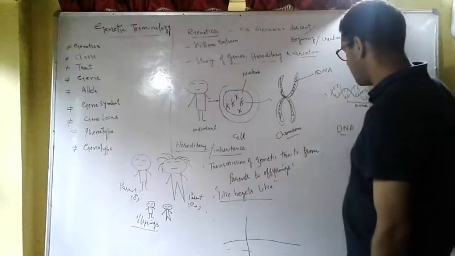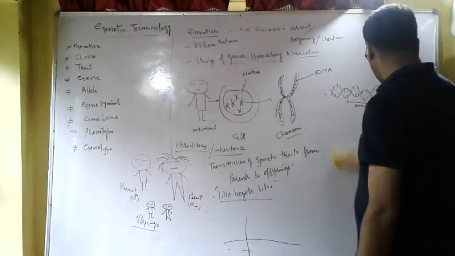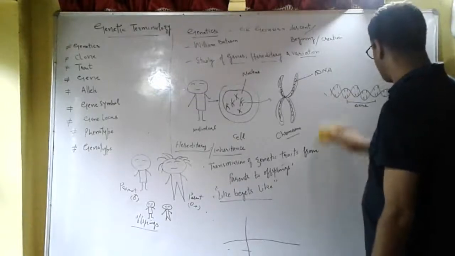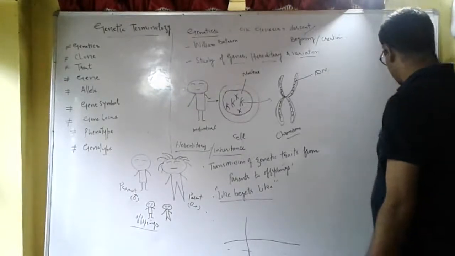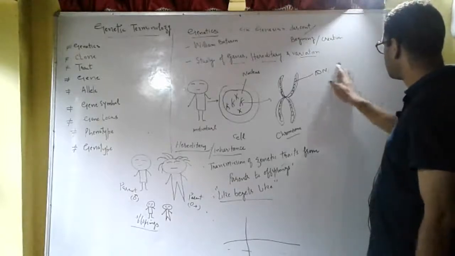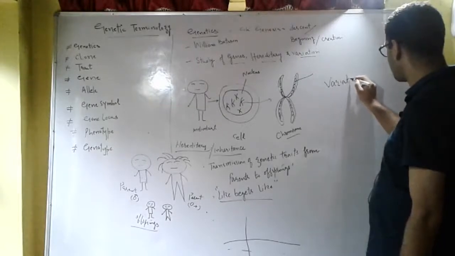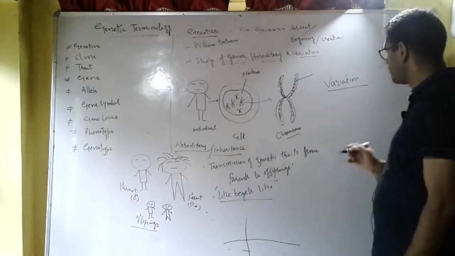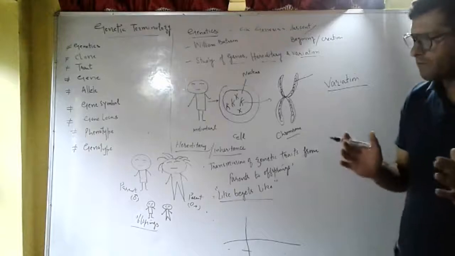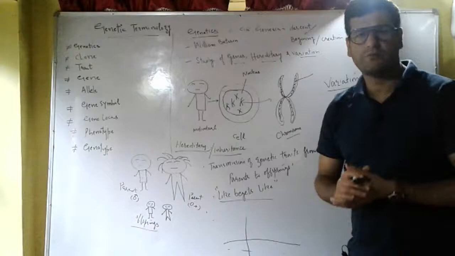Represent it like this. What is variation? Variation simply means the differences or dissimilarities which are shown by the offsprings of the same parent.